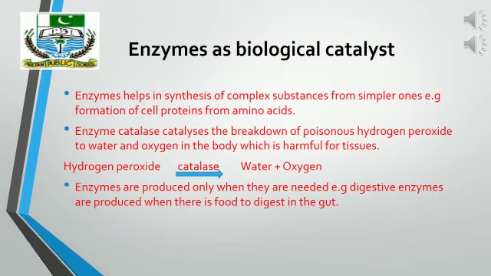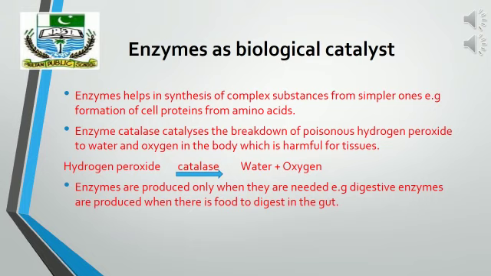In another example, sometimes during chemical reactions, poisonous hydrogen peroxide is produced, which is very poisonous for the tissue. So the enzyme catalase will catalyze the breakdown of hydrogen peroxide into water and oxygen, which will reduce its poisonous effect.